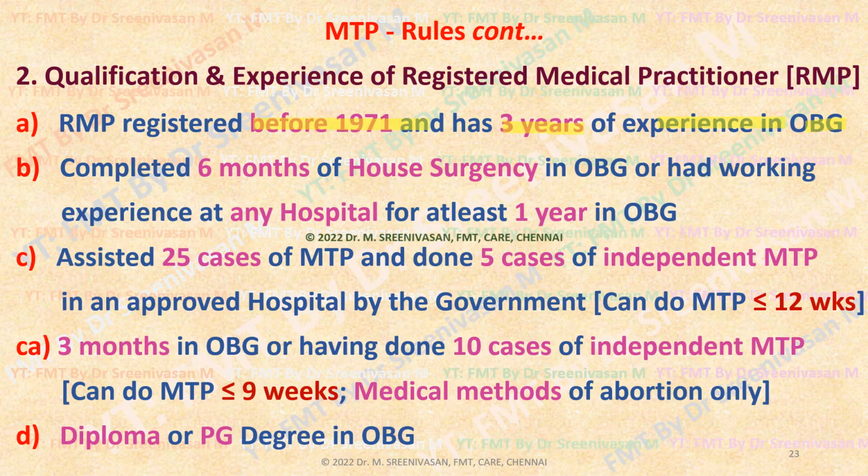For RMPs to conduct MTP, they should have completed at least 6 months of house surgeoncy in the OG department, or have worked in any hospital in the department of OG for at least 1 year. So at least 1 year of working experience in any hospital where a recognized MTP center is there, or 6 months of house surgeoncy in the OBG department. They can conduct abortion at any duration.